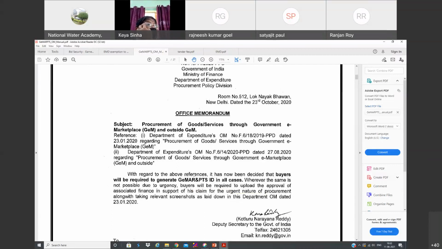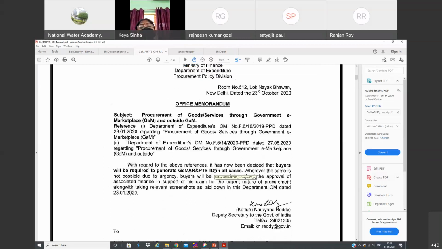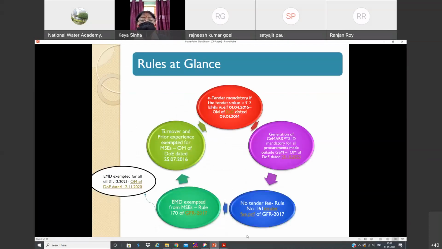Associated finance means, in terms of GeM terminology, an officer not below the rank of JS and above. So we need to take the approval, and we need to upload that approval letter in the CPP portal to move forward. So without this GeM ID, we cannot float any tender in CPP nowadays. So let us go back.